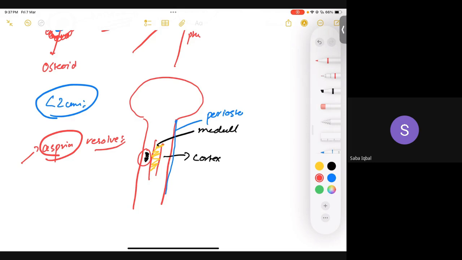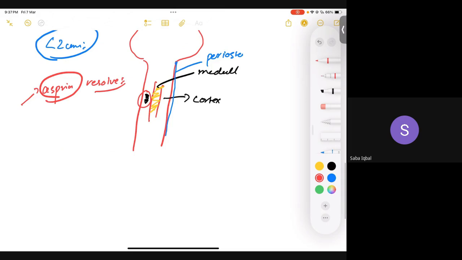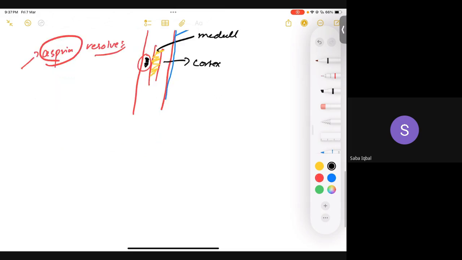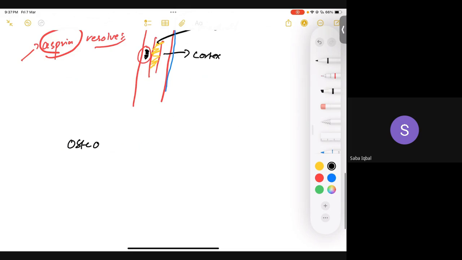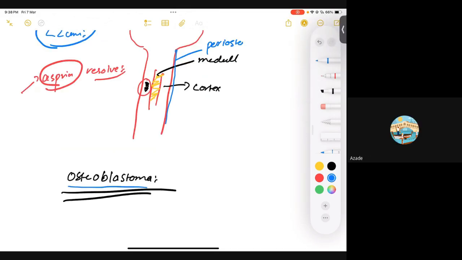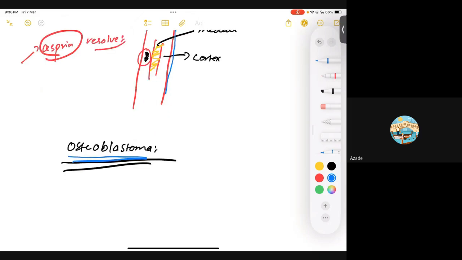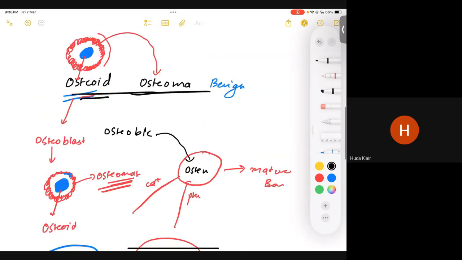Okay, so the next tumor which we are going to discuss is osteoblastoma. Are you guys following me? You can see the name osteoblastoma. Can you tell me, is it a benign tumor or a malignant tumor? Benign. Okay, benign. Here you can see it's a tumor of your osteoblast, as the name indicates. But osteoid osteoma was also a tumor of your osteoblast, right? Because osteoid is made by your osteoblast. Is that clear?